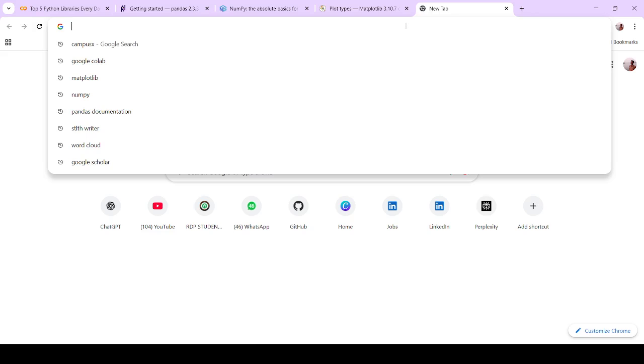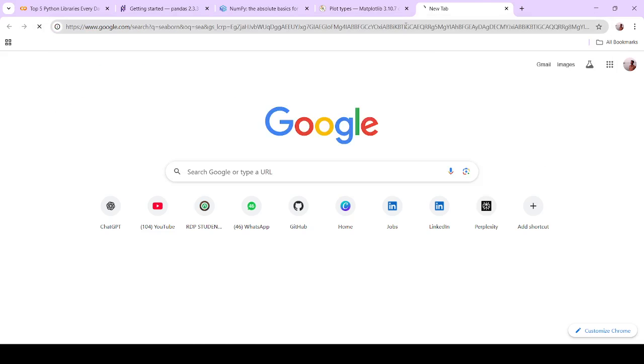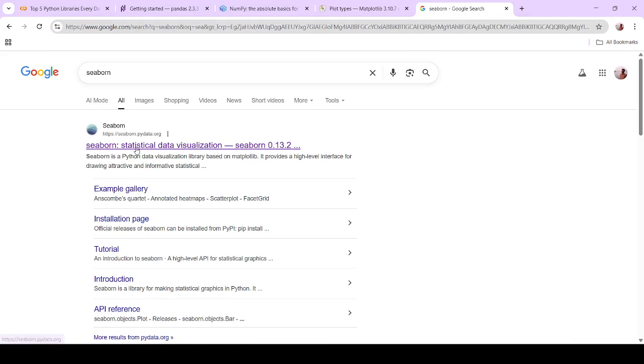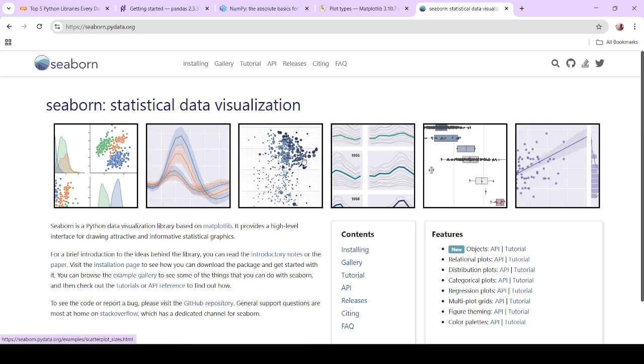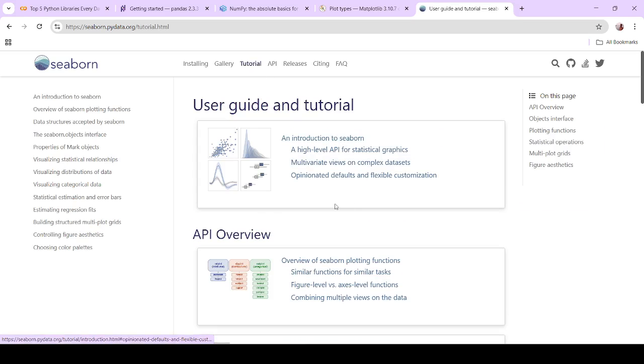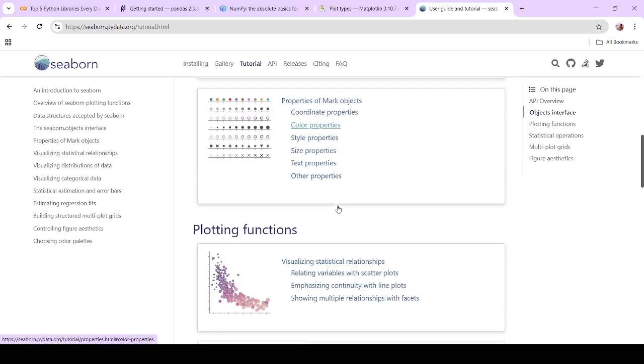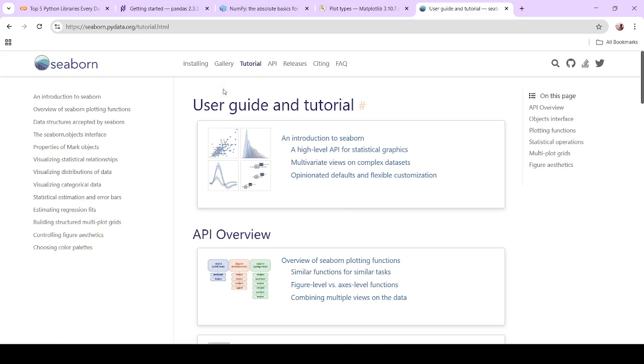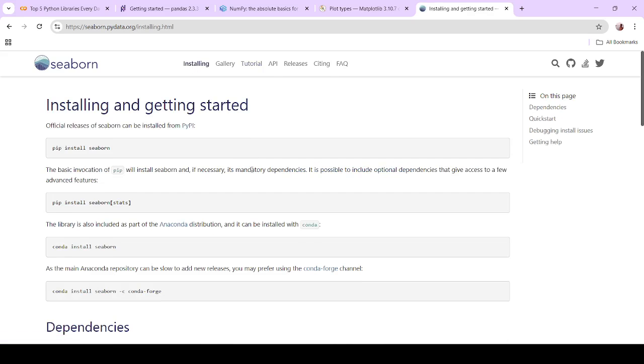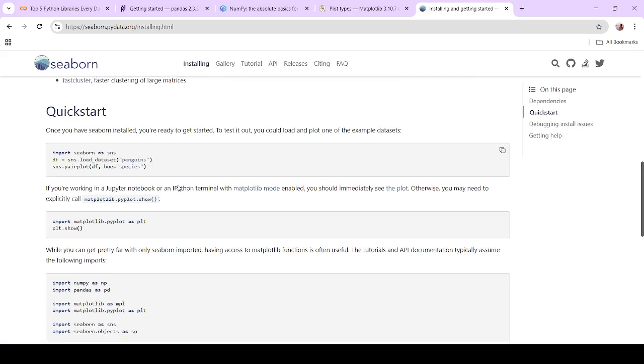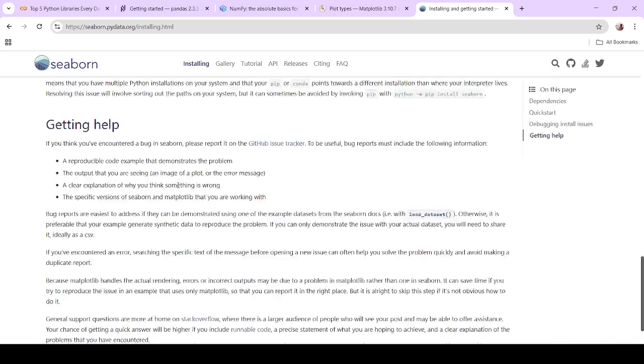You need just a few lines of code to plot a graph. Just go to the Seaborn documentation, and like this you can do lots of things. Go to the tutorial and you can see the graphs, and how to install Seaborn and use it.